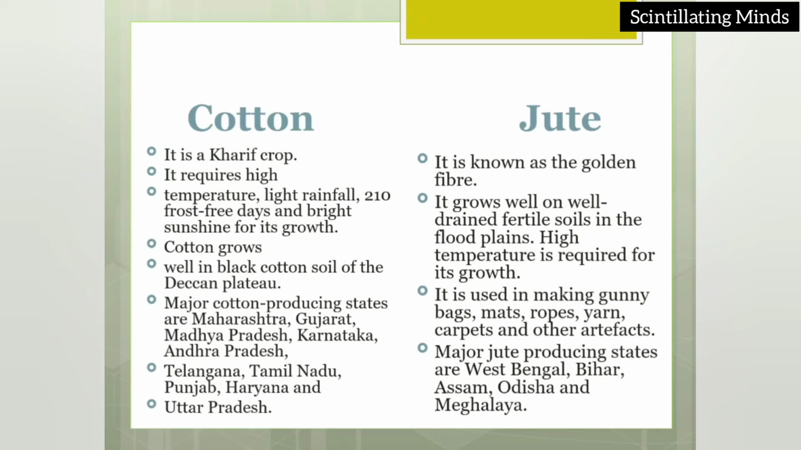Now we talk about cotton. Cotton, it is a kharif crop, means it is a rain-fed crop. It requires high temperature, light rainfall, 210 frost-free days and bright sunshine for its growth. Cotton grows well in black cotton soil of Deccan Plateau. Major cotton producing states are Maharashtra, Gujarat, Madhya Pradesh, Karnataka, Andhra Pradesh, Telangana, Tamil Nadu, Punjab, Haryana and Uttar Pradesh. This is all about cotton.